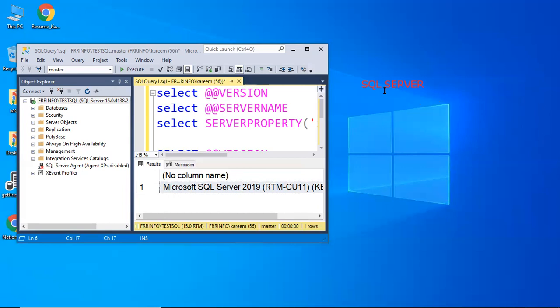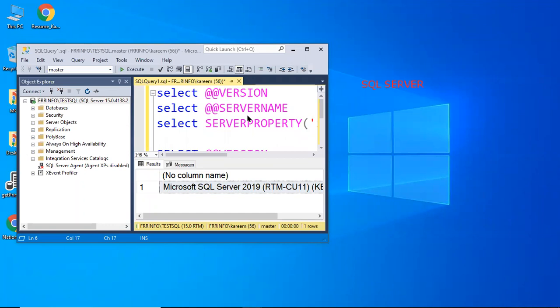This SQL Server service must always be in running mode. Otherwise, we can say the server is down, and we have to start the service again.